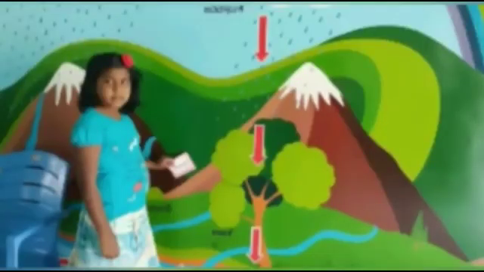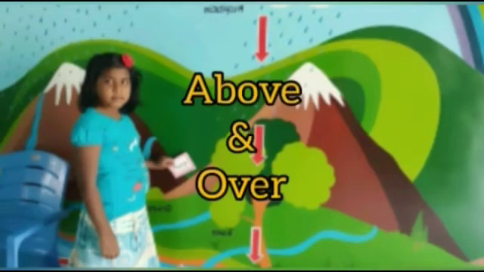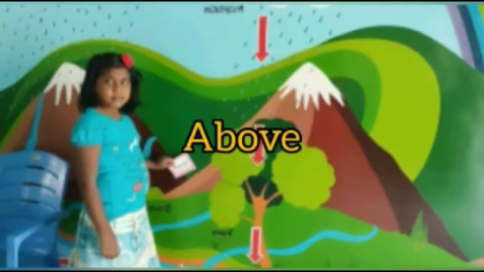What is the difference between above and over? Above. Above represents something at a place higher than another person or object. Second point, location only. Third point, space must be here.